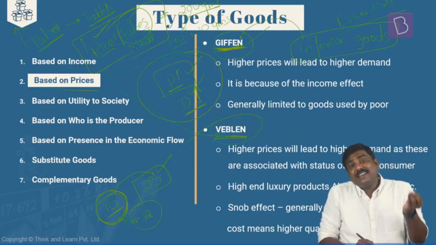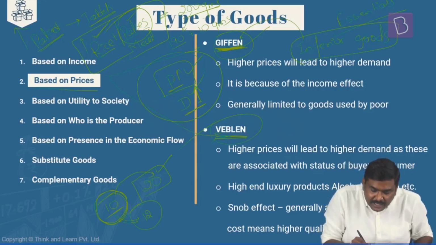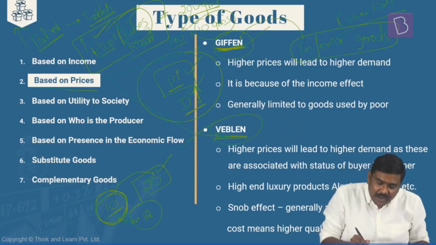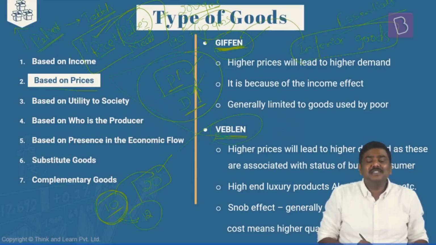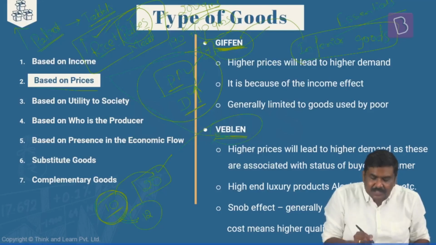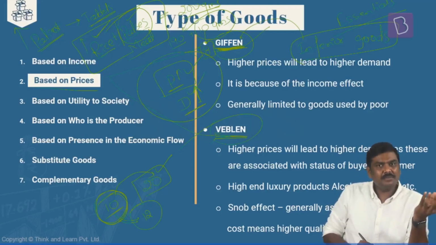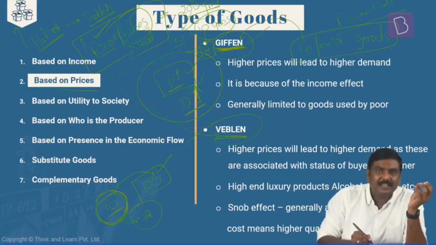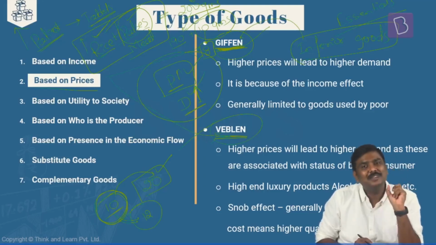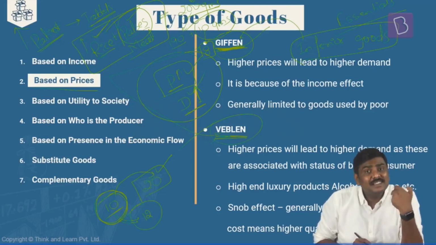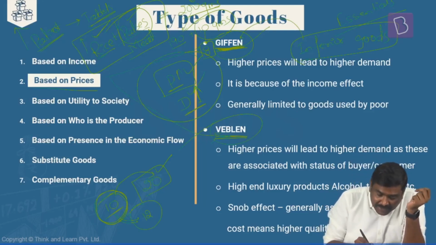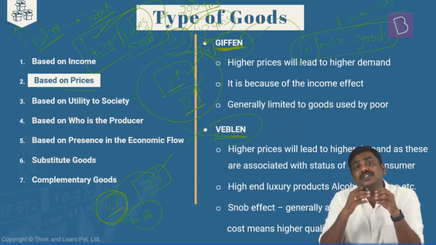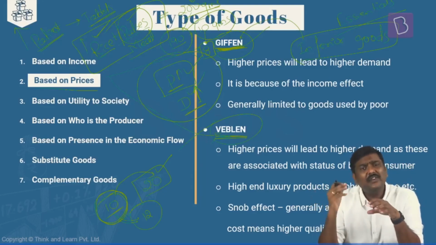Now, as a result of a rise in the price of a rice, can he continue to purchase the same 10 grams of pulses? No, it is not possible. So he will have to reduce the consumption of pulses from 10 grams to, let's say, 8 grams. But if he consumes 190 grams of rice and 8 grams of pulses, will he be able to meet the requirement of 200 grams of total consumption? No, it is not possible. As the result of this, what he will do is, he will increase the consumption of rice. Have you understood this? He cannot shift to the next quality of a rice because it is very costly.